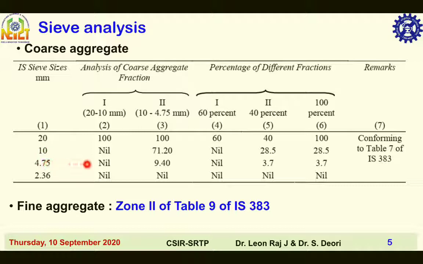Particle sizes of weight 29%, that is 100 minus 71.2%, are in between 20 and 10 mm sieve. 9.4% aggregates are less than 4.75 mm sieve. Fine aggregate belongs to zone 2 of table 9 of IS 383.